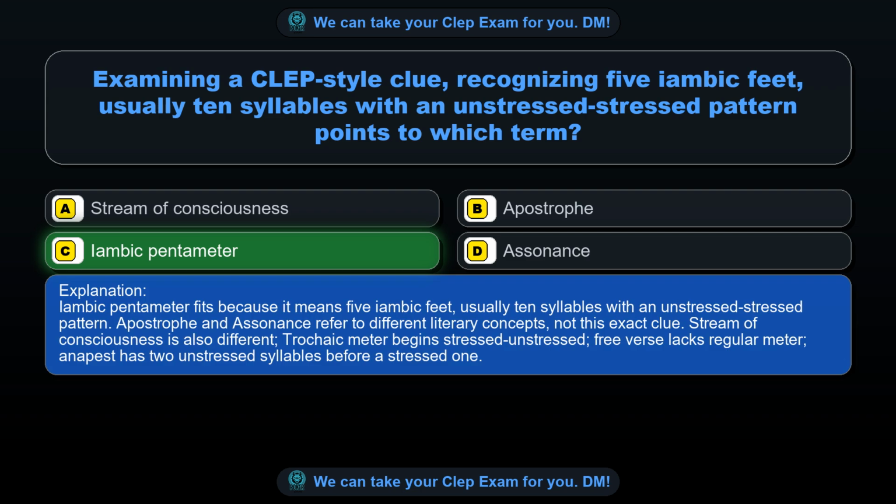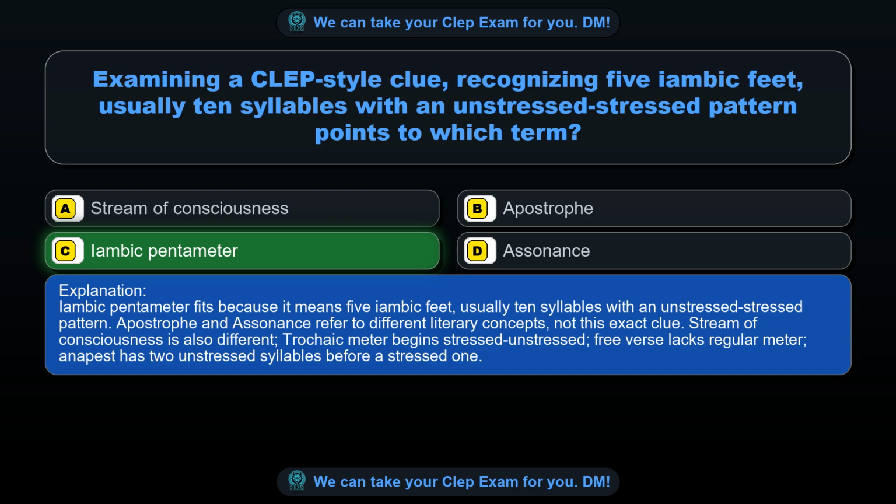Iambic pentameter fits because it means 5 iambic feet, usually 10 syllables with an unstressed pattern. Apostrophe and assonance refer to different literary concepts, not this exact clue. Stream of consciousness is also different, trochaic meter begins stressed-unstressed, free verse lacks regular meter, anapest has 2 unstressed syllables before a stressed one.